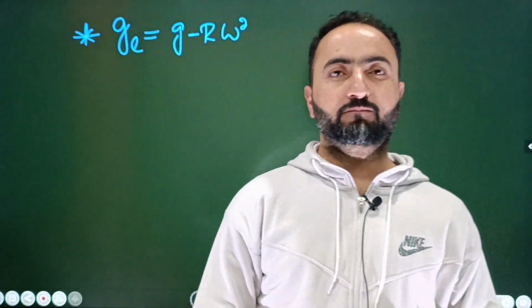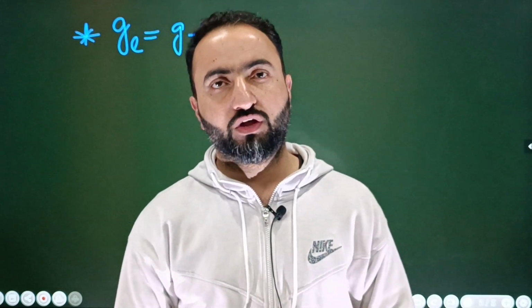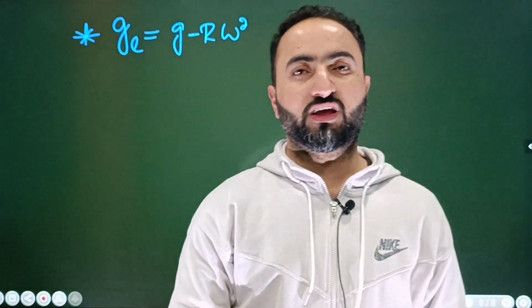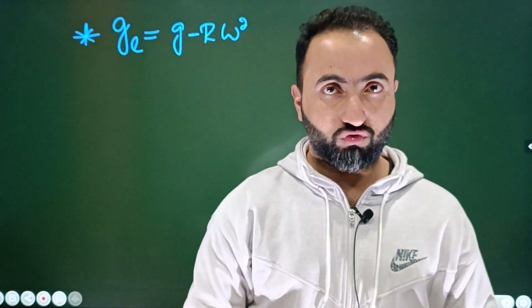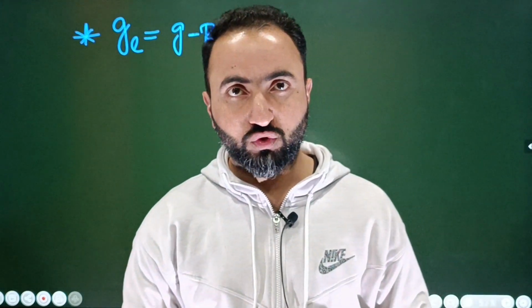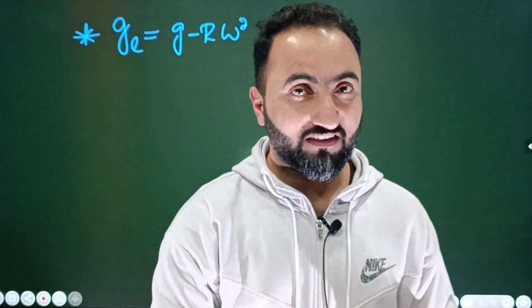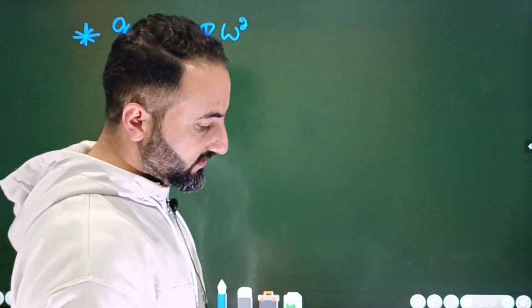Now the question is, if the Earth rotates faster, what happens to the acceleration due to gravity? Obviously your answer will be that the acceleration due to gravity decreases. Now is it possible that the Earth can rotate so fast that the acceleration due to gravity at the equator becomes zero, which is called the condition of weightlessness? Is it possible? Yes, of course that is possible.